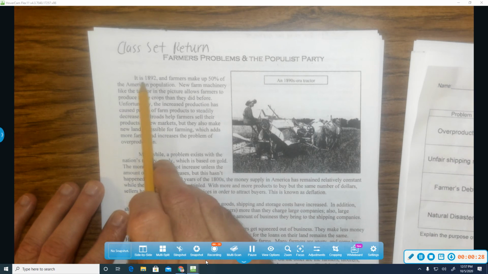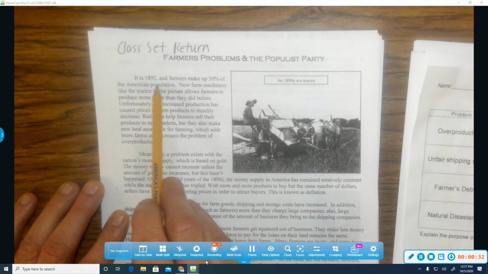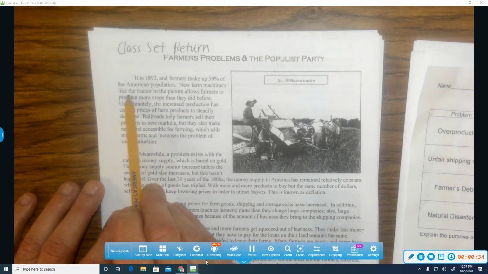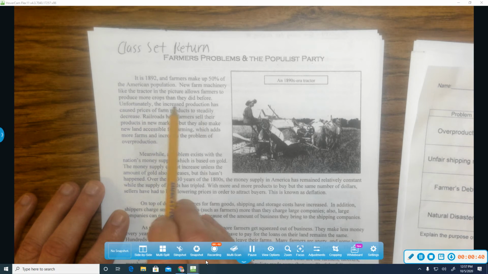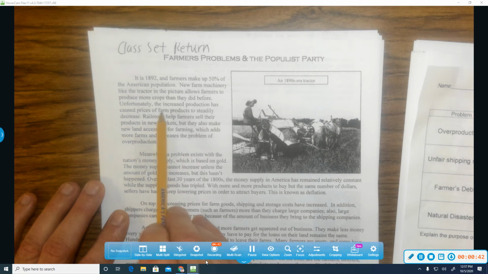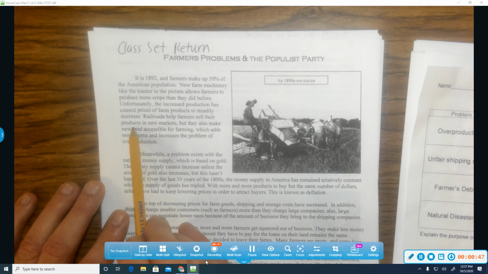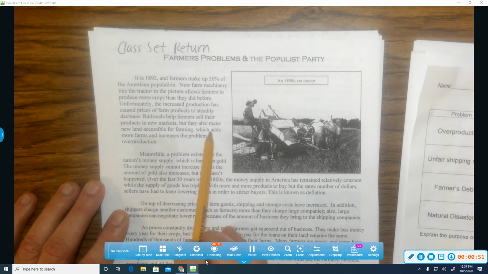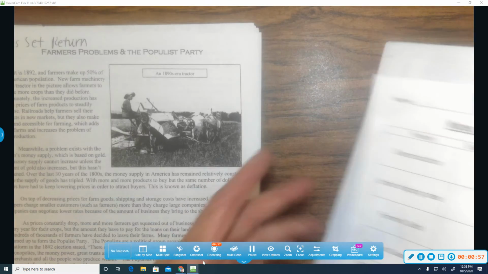It is 1892, and farmers make up 50% of the American population. New farming machinery like the tractor in the picture allows farmers to produce more crops than they did before. Unfortunately, the increased production has caused prices of farm products to steadily decrease. Railroads help farmers sell their products in new markets, but they also make new land accessible for farming, which adds more farms and increases the problem of overproduction. Let's go to our worksheet.